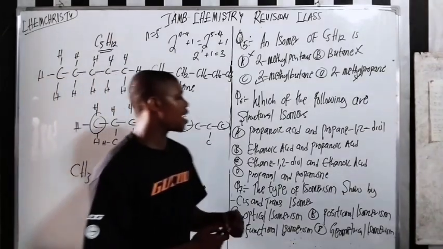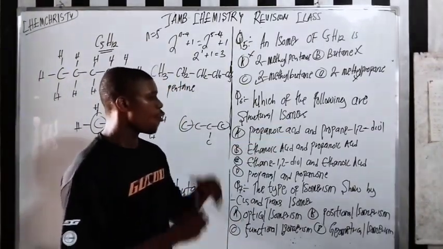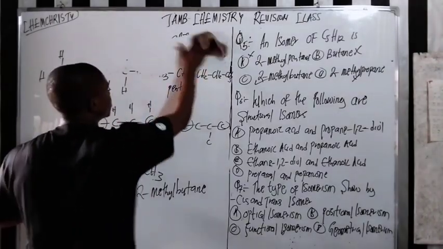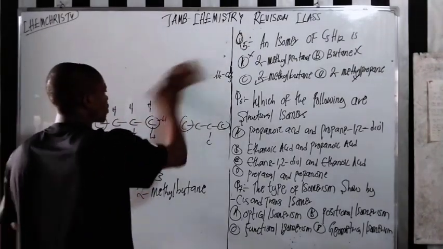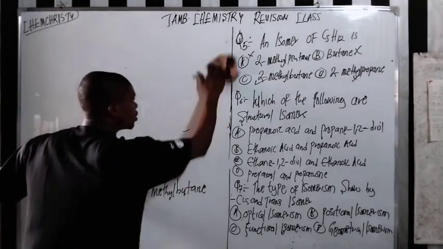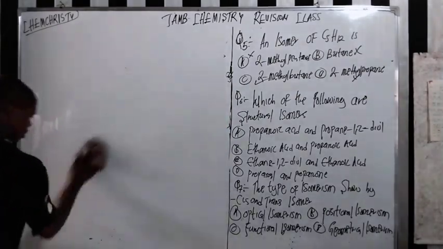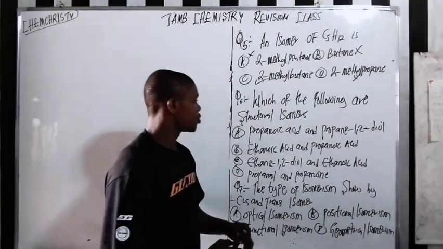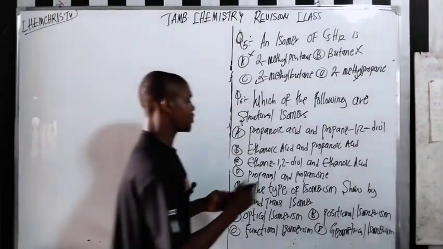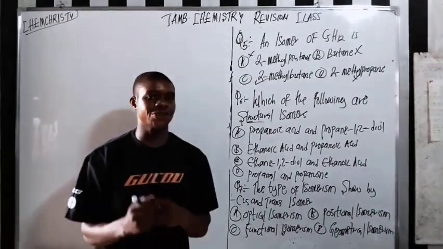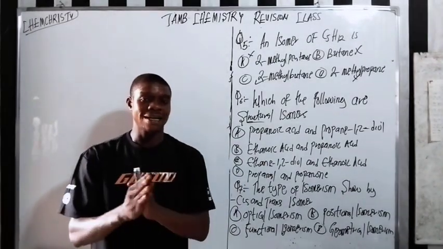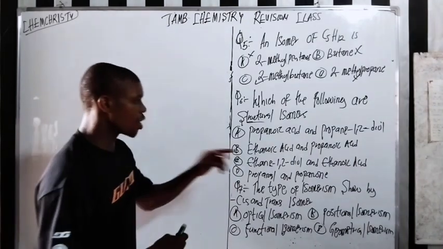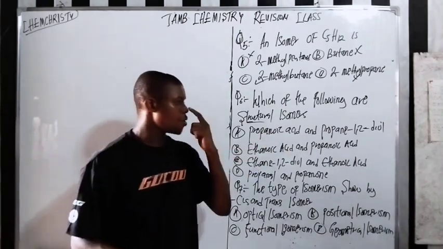We are following structural isomerism. So which of these are structural isomerism? So let me write this here so I answer that question. Remember, structural isomerism means they have the same molecular formula but different structure. So it can be chain, positional, or functional, right? So here we have propanoic acid and pentane